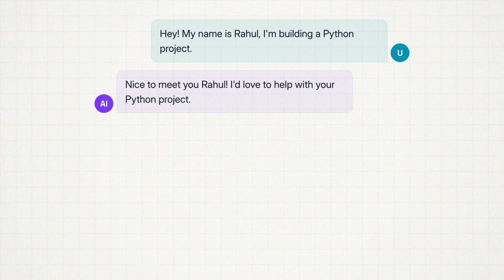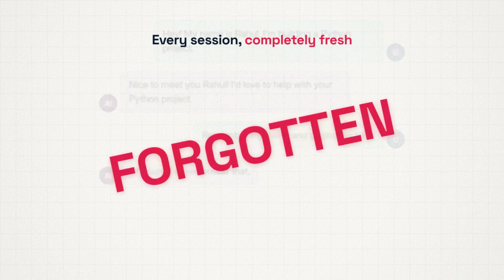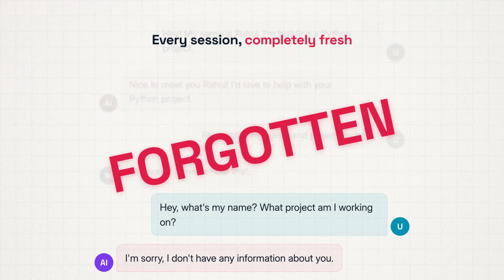Imagine you're talking to someone who forgets everything you said 5 seconds ago. Every single sentence, you have to re-explain who you are, what you want, and what you've already discussed. That would be exhausting, right? Well, that's essentially what a basic LLM does. Every time you send a message, it has no memory of your previous conversations.